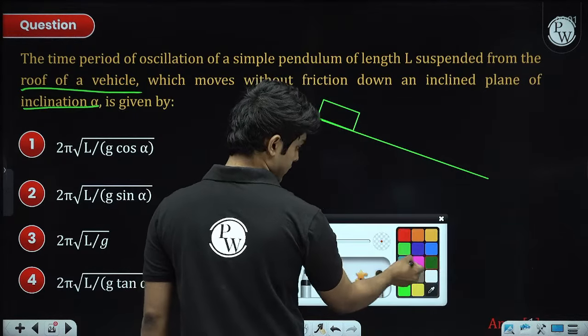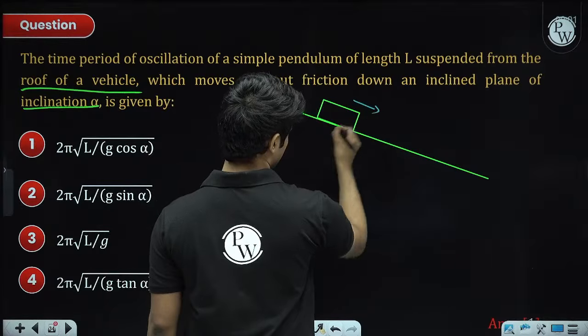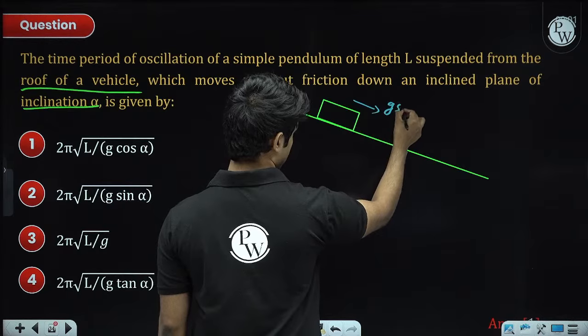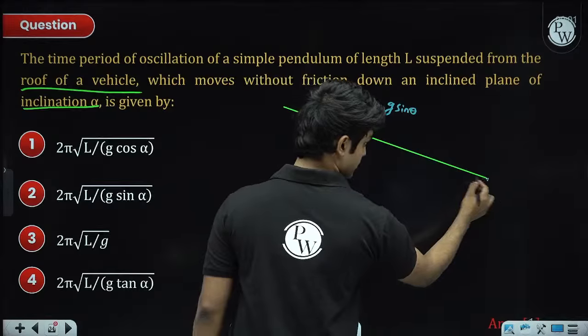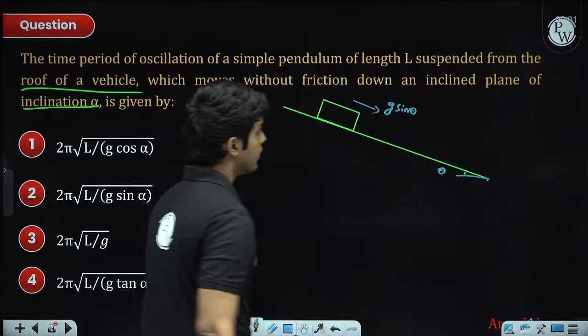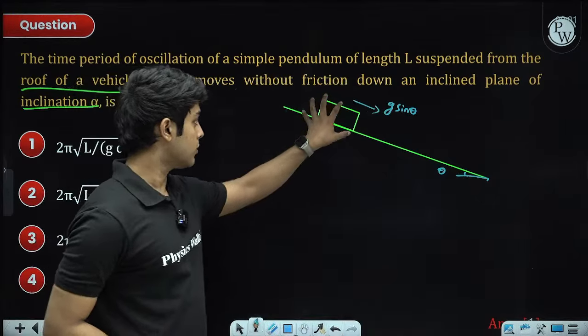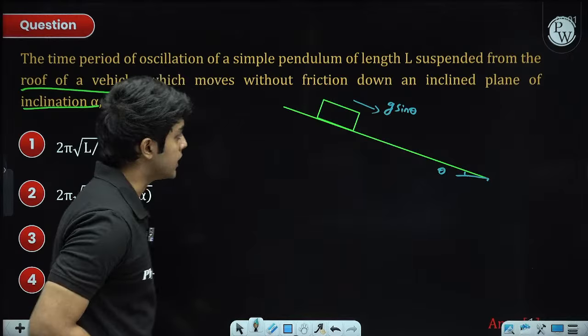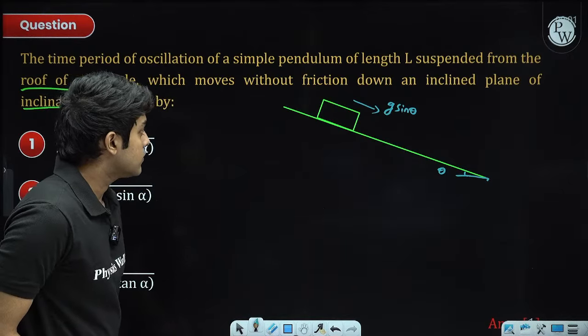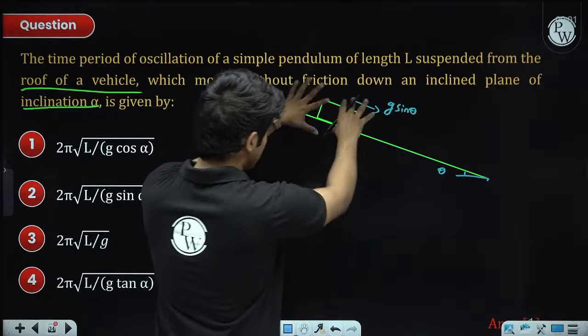First things first, the acceleration of this box is going to be g sine theta, right? Simple F equals ma, there is no friction on the box, so the acceleration of the box is g sine theta.